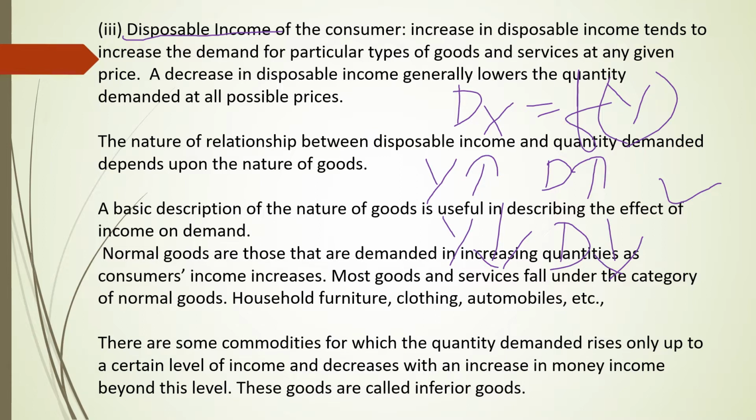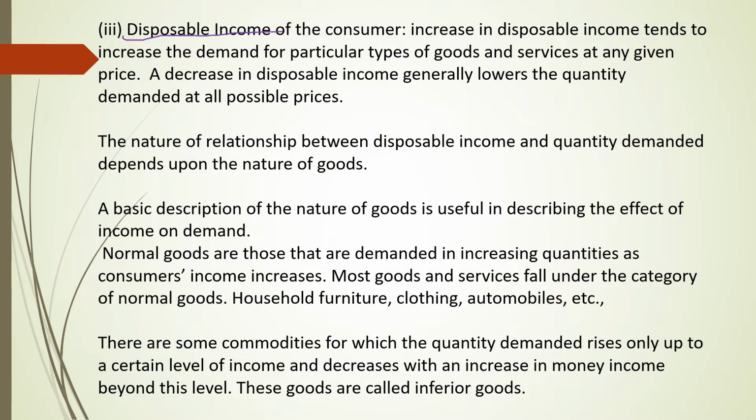But this always depends upon the nature of the good. Quantity demanded for a commodity and disposable income, this relationship will be understood by considering the nature of a commodity. There are two types of commodity. One is normal goods, another one is inferior goods. What are normal goods? Normal goods are those goods whose demand increases when income of a consumer increases.